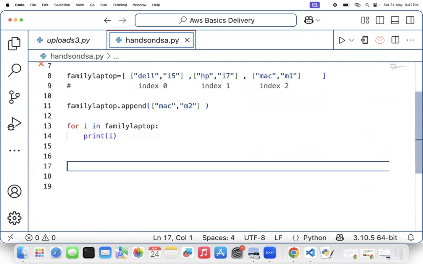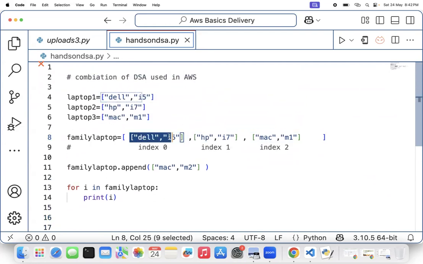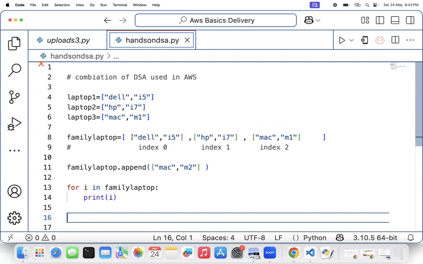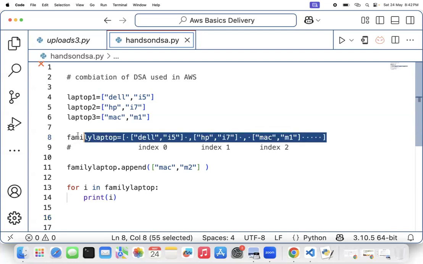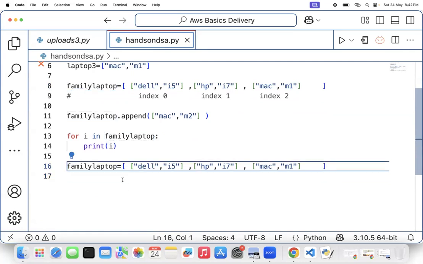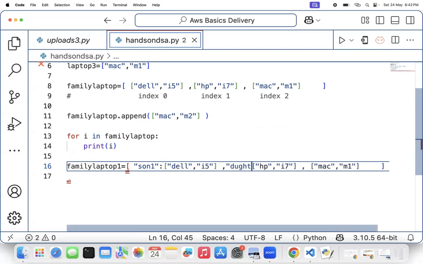Now imagine I want to store which family member this laptop belongs to. Then what should I do? Hello? Each laptop, which family member does it belong to? Then what should I do? I can store this information in this approach. Family laptop 1, but I'll have a key. This belongs to son 1 colon. This belongs to daughter 1 colon. And this laptop belongs to father colon.